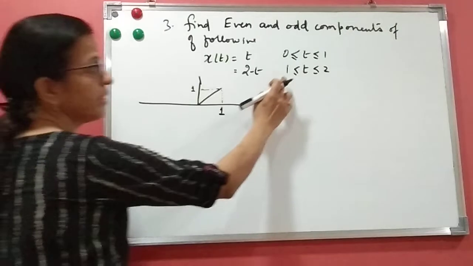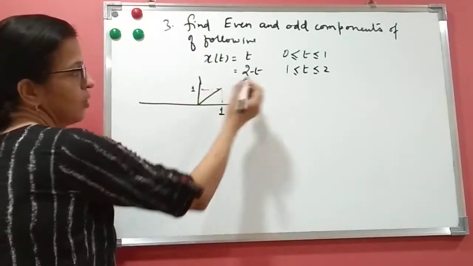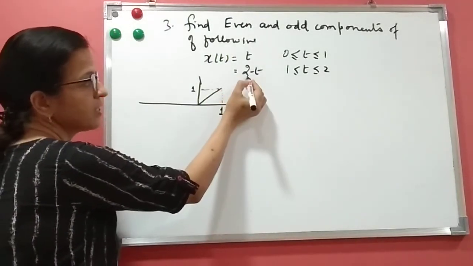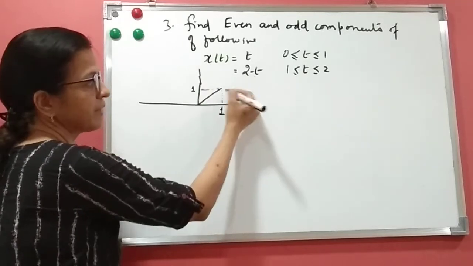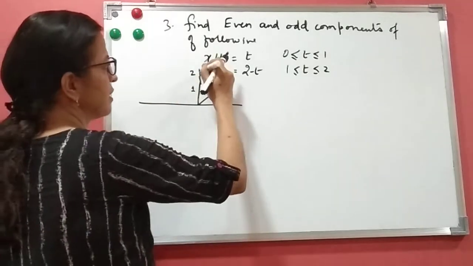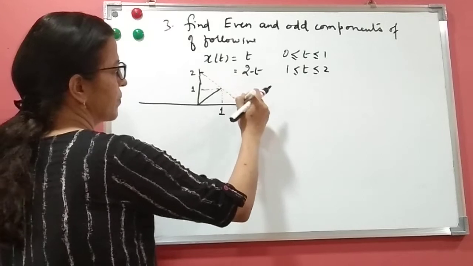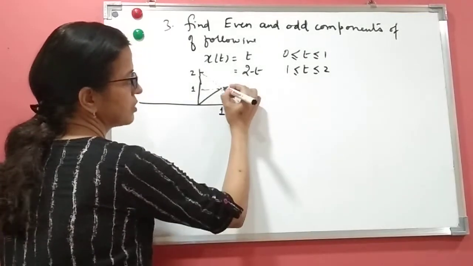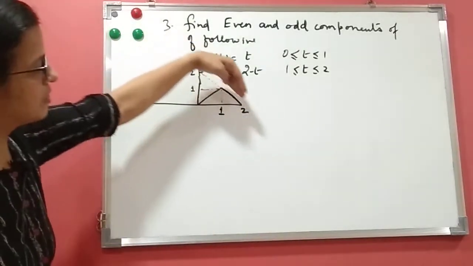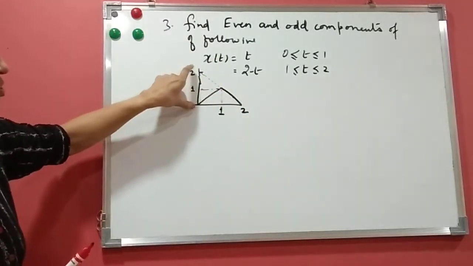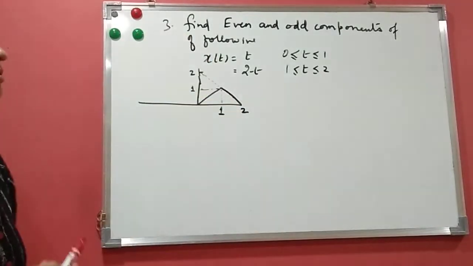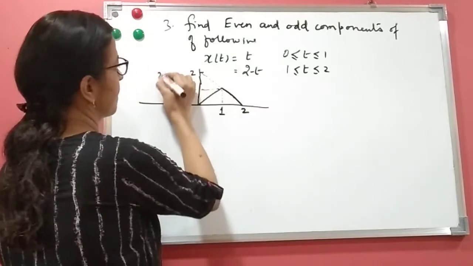Now what it is saying is that from 1 to 2 it is 2 minus t. What do you mean by this minus t? It has negative slope, so it has to come down. Slope is minus 1, that means it is coming down. The intercept is 2. If I combine this, it will be like this. The intercept is 2, but it is only from 1 to 2. The line of this equation is 2 minus t, slope is minus 1 because this is 1 and this is also 1, it's coming down. So this is the figure of x of t.